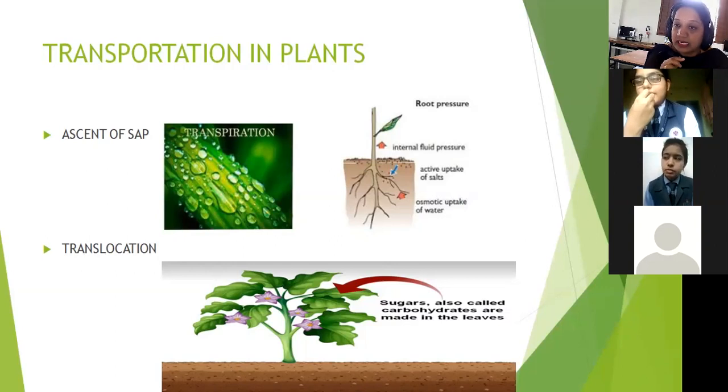So it is associated with two mechanisms, that is transpiration and also root pressure. Getting it? There are two mechanisms taking place inside the plant, because of which there is an upward movement of water and minerals from the root to the leaf. Okay, in the ascending order, upward movement of the molecules. So how does this movement take place?